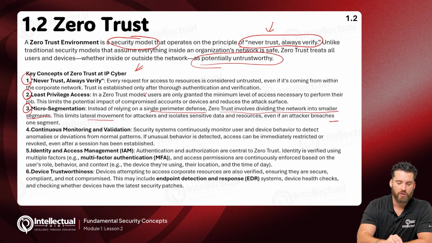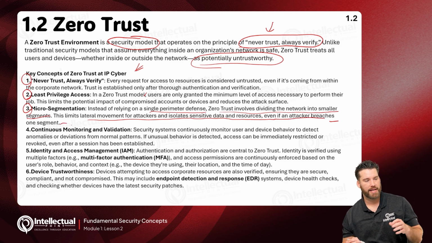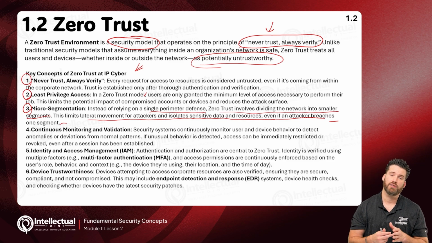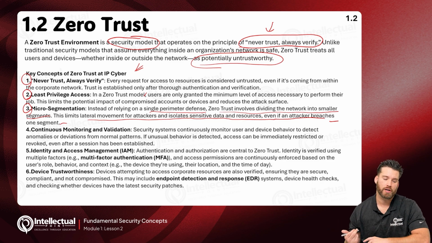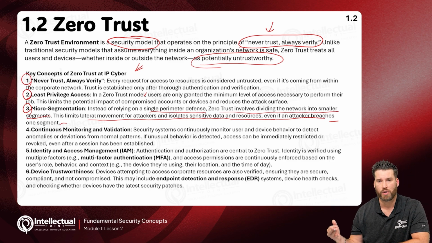It limits the lateral movement for attackers and isolates sensitive data and resources, even if the attacker breaches one segment. So basically, it's a way to set everything up so if an attacker gets into one area of the network, they still can't get into all of the areas of our network. Whereas monolithic or traditional architectures for networking means if they were able to get into one, they could easily get into all the rest of the computers as well.